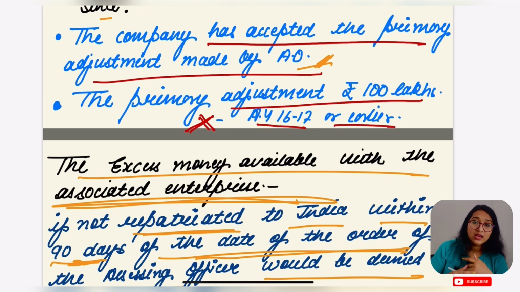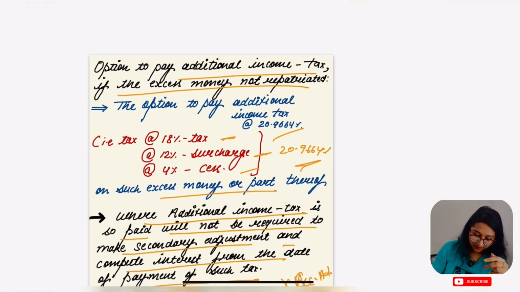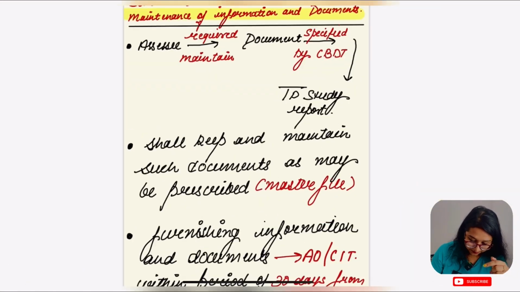Otherwise, you have to pay the additional income tax of 20.9664%. In this second option, the SSC need not go for secondary adjustment and need not pay the interest amount. Okay, this part is clear.